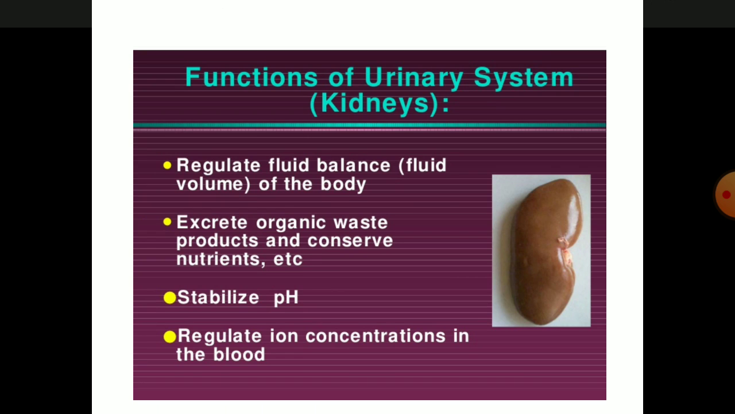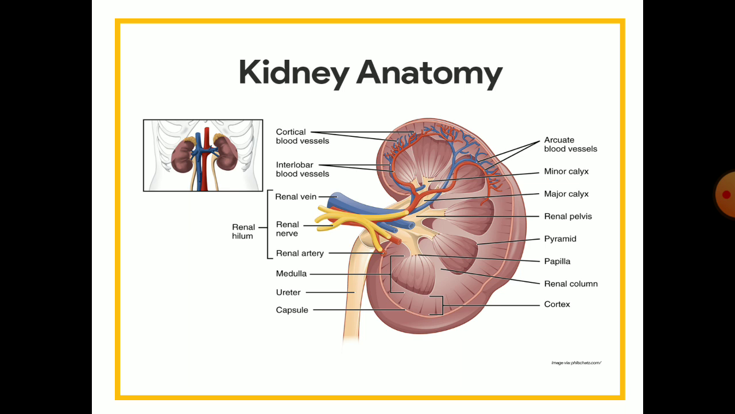Now let's move on to the next part. We know that the basic functions of the urinary system are that they regulate the fluid balance of the body, excrete nitrogenous waste products, and conserve various types of nutrients during the process of urine formation, which we will discuss later. They also stabilize pH and regulate ion concentration in the blood. So these are the major functions of the kidney. Now let's move on to the kidney's anatomy. Here you can see the location of the kidney along with its internal structure.